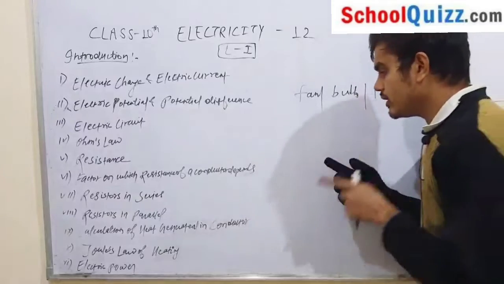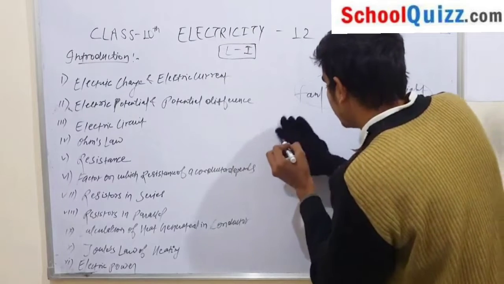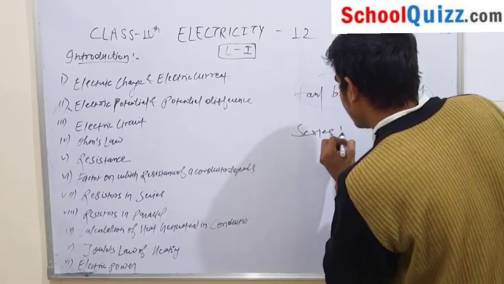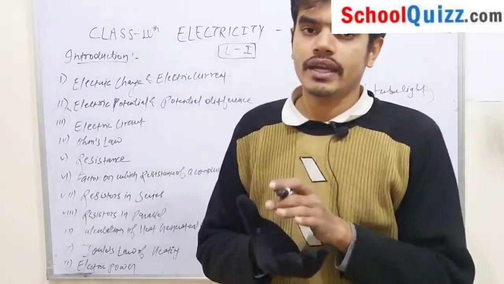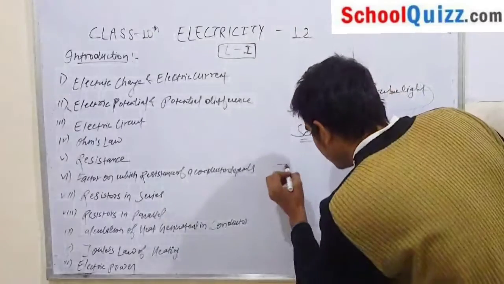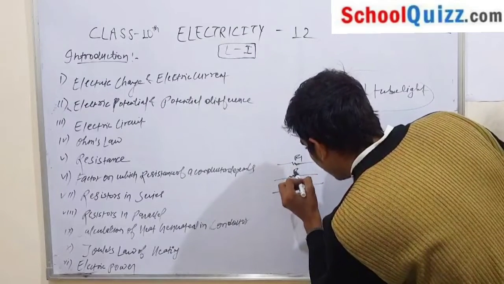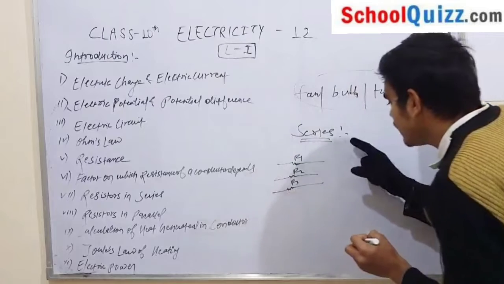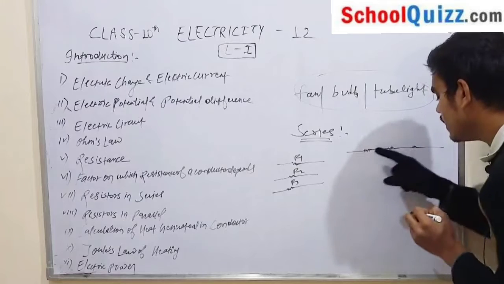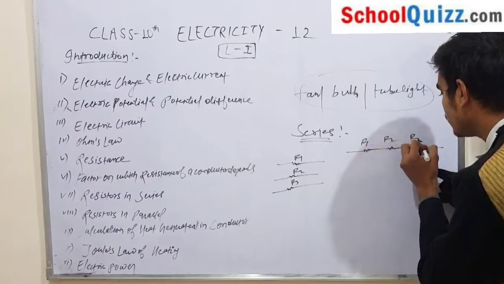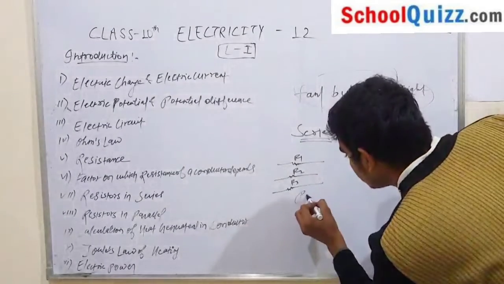So there are 2 ways to connect these appliances. What is the first way? First is series. What is series combination? When 2 or more resistors are connected end to end, suppose this is your first resistor, a bulb, this is your second, a tube light, and this is your fan, R1, R2, R3, and if these resistors are connected like this, then this connection is called series combination.